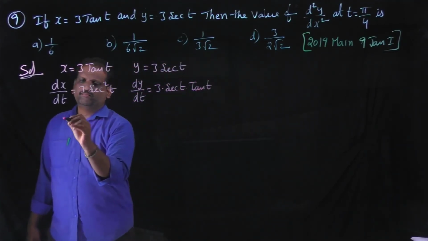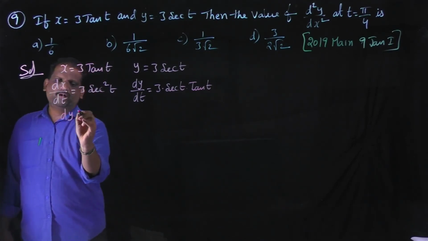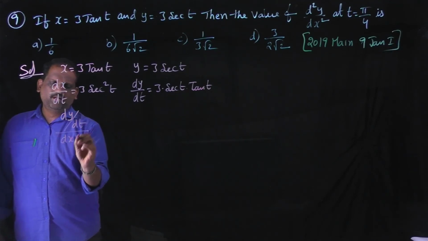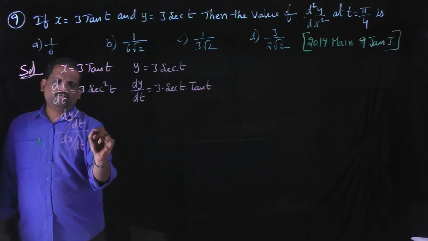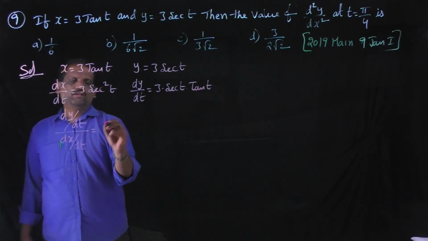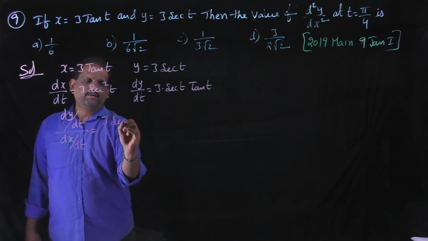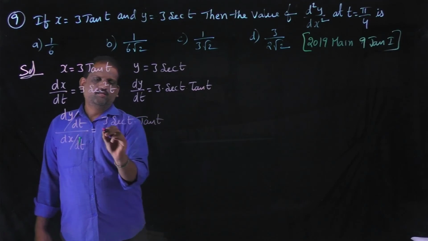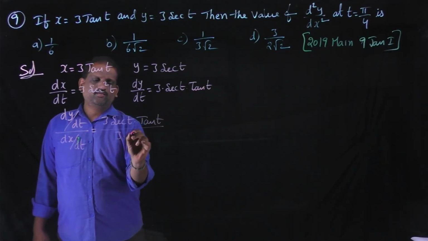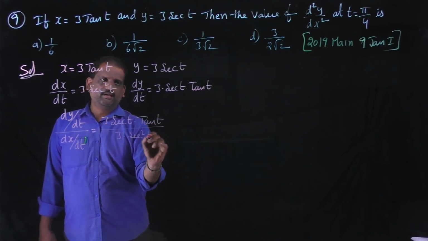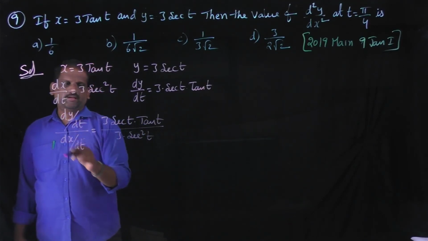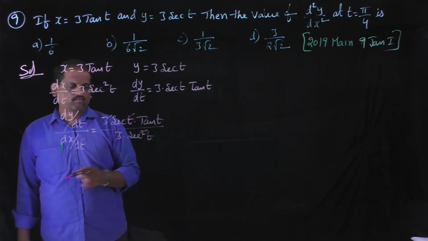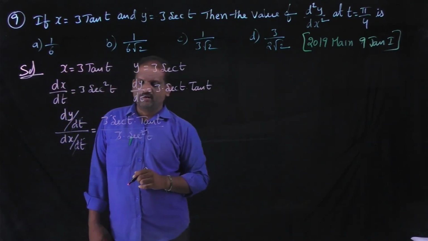Then dy by dt by dx by dt is equal to 3 into secant t into tan t by 3 into secant square t. Here dt cancelled, 3 cancelled, secant t and secant square t, one secant is cancelled.